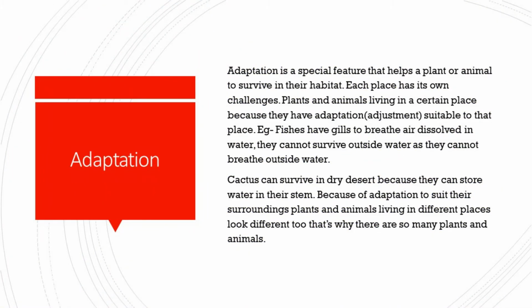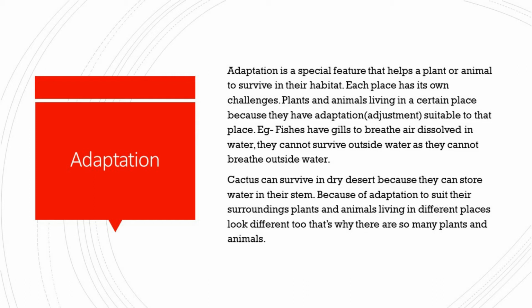Now adaptation. What is adaptation? Adaptation is a special feature that helps a plant or animal to survive in its habitat. Each place has its own challenges. Plants and animals live in a certain place because they have adaptations suitable to that place. For example, fishes have gills to breathe air dissolved in water.